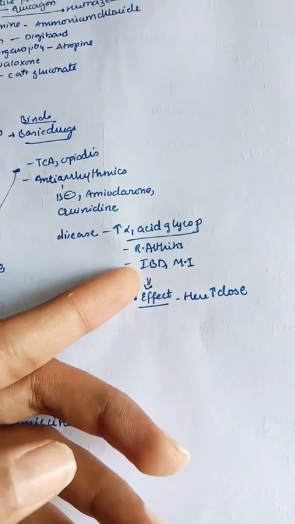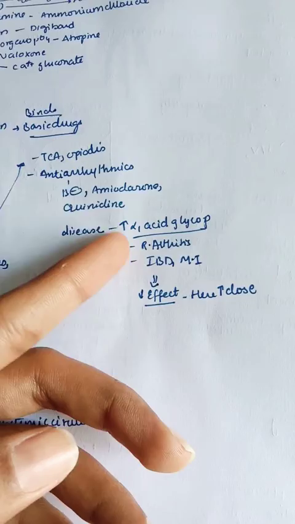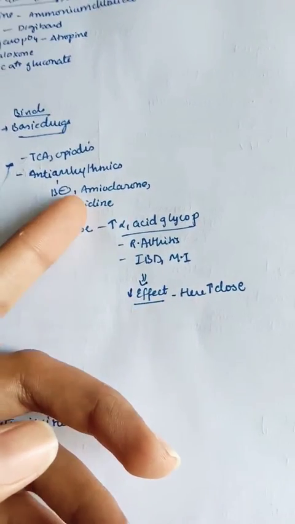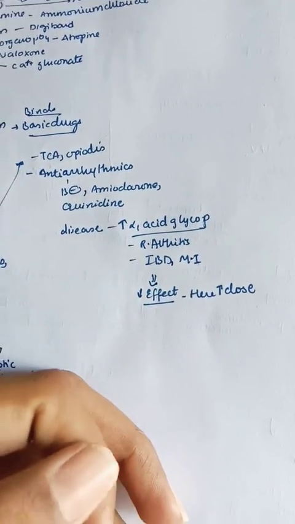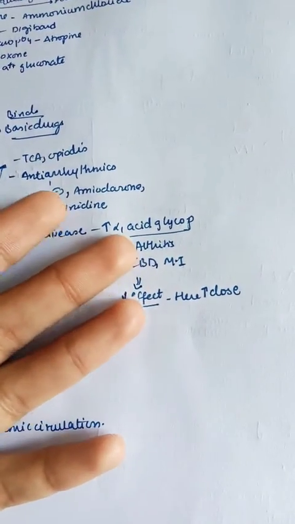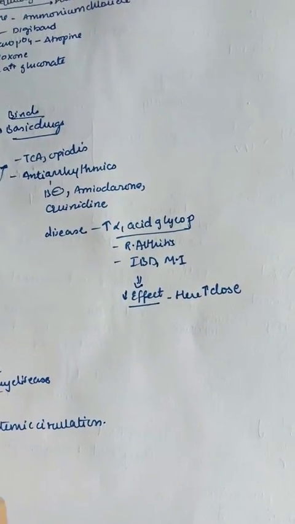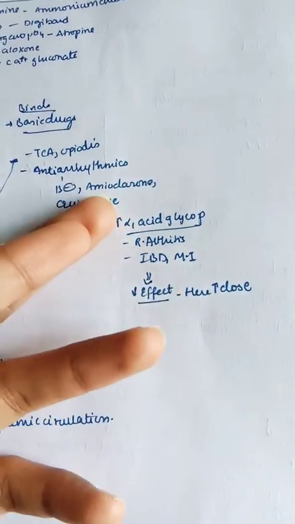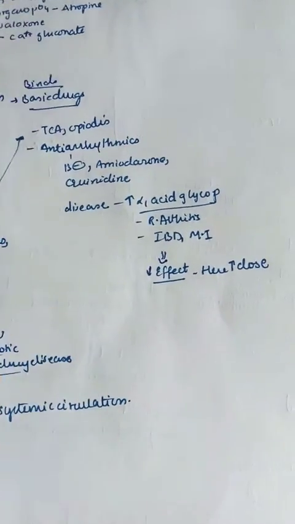Here the effect is decreased, because the drugs are bound more and are not entering the lumen, so there is no effect. They are bound to this protein. So in these diseases, we need to increase the dose of the medicine so that it can be absorbed easily. So these are the conditions.